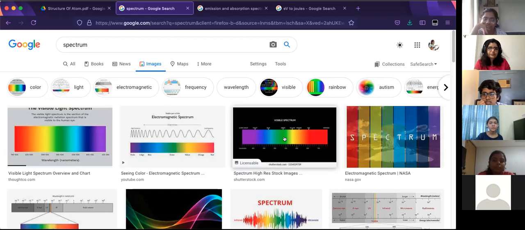This is the usual thing. How would you get this kind of a spectrum in real life if you had to get it on a screen? You can take a CD, you can take a torch, close the lights of the room, and turn the flash on the CD, and it will reflect all the colors of the spectrum. Wow. Yeah, that's a good way of getting it. How else, if you had to get it precisely in a laboratory, how would you get it? Use a prism to split white light. Passing white light through a prism. Correct. That's how you get a simple visible spectrum. Now, talking about line spectrum.